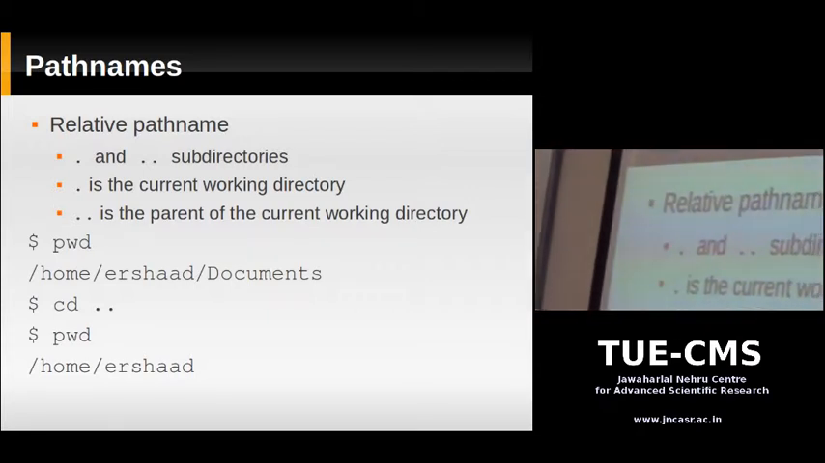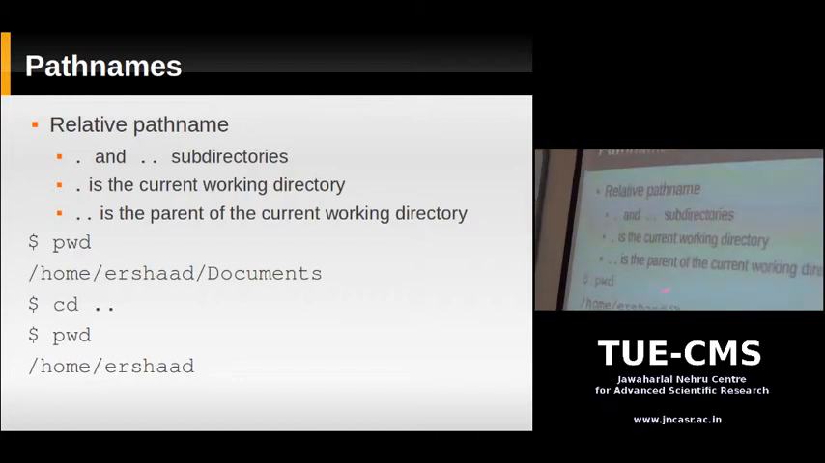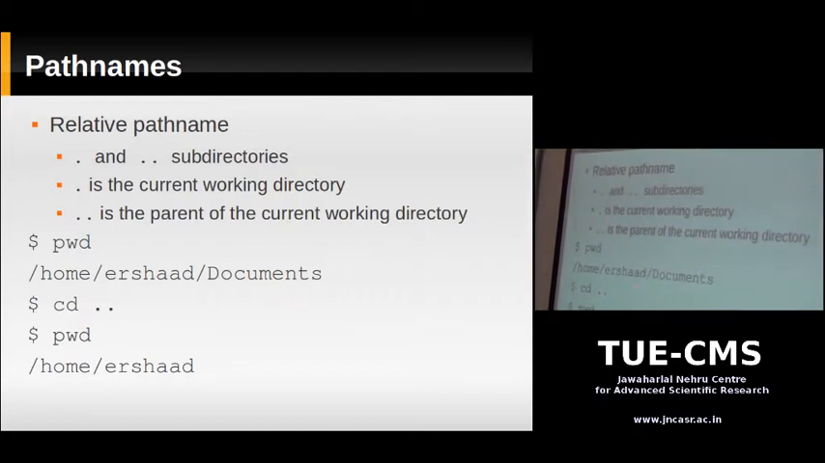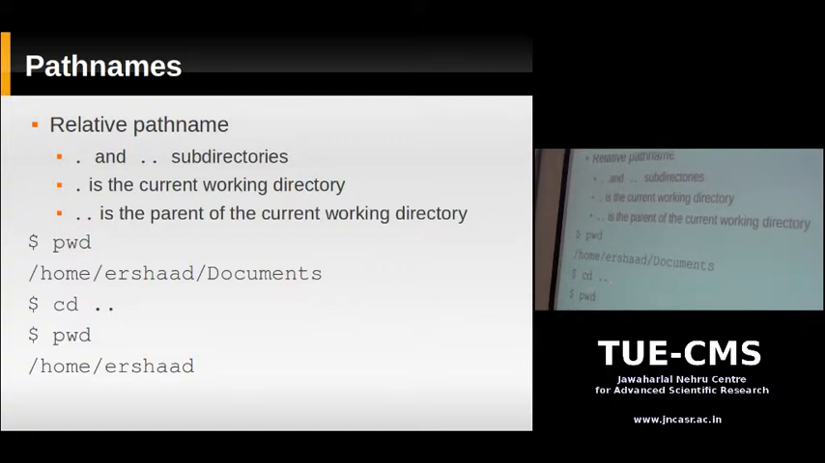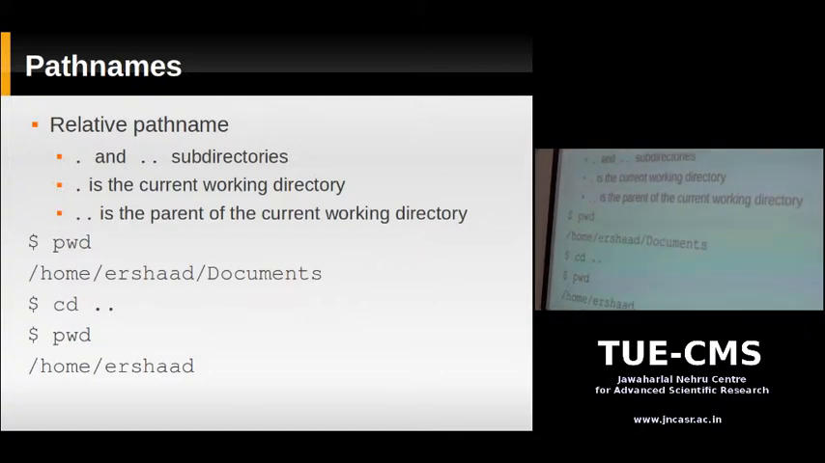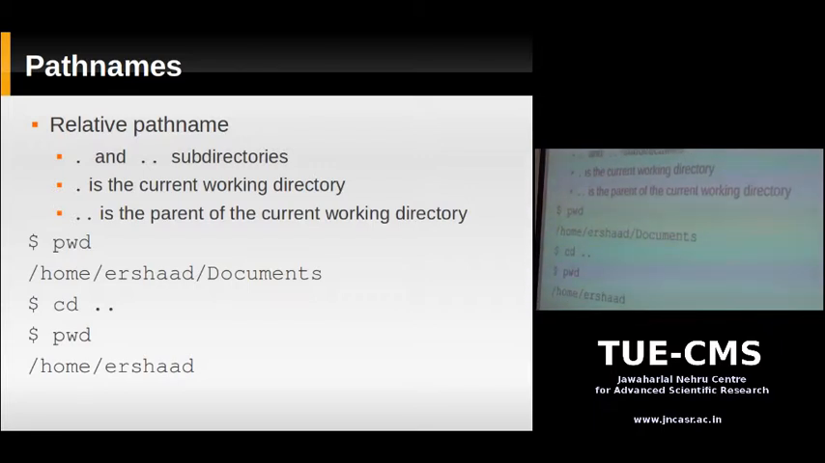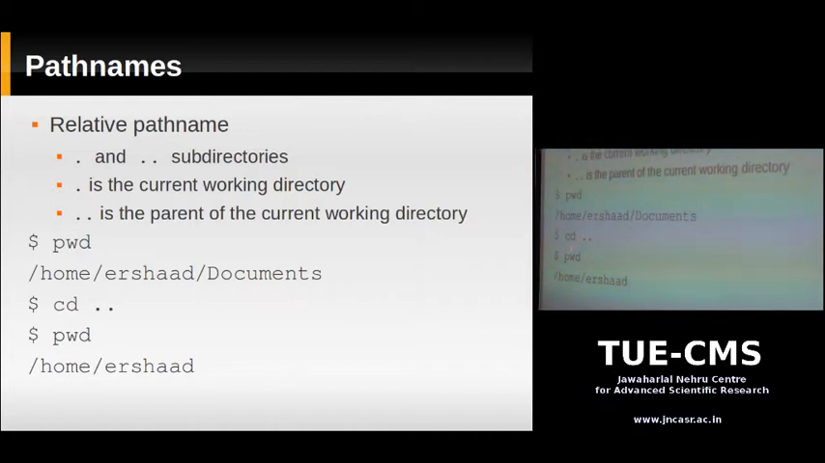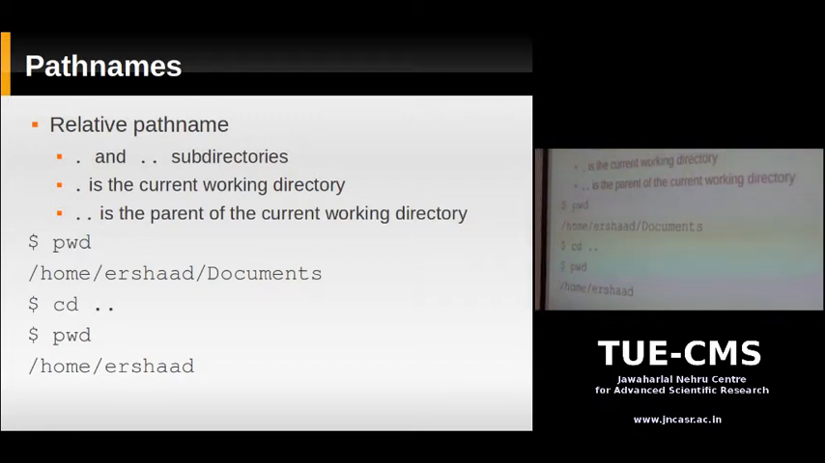Look at this example. This is our present working directory. We're in the documents directory. We're using a relative path name here again for cd: cd dot dot. What does that mean? Dot dot means the parent of the current working directory. The current working directory is documents, so we're going to go to its parent. Now the new current working directory is home Irshad. So dot dot and dot are also relative. The meanings of dot and dot dot depend on what your current working directory is.